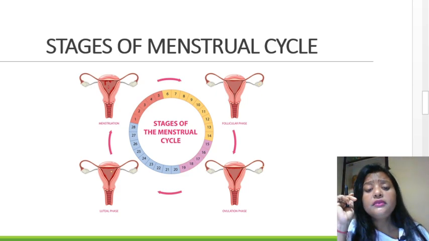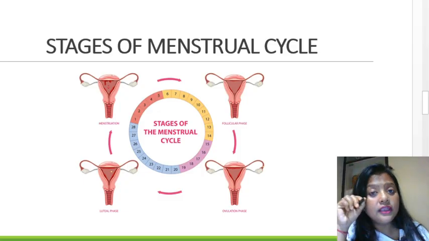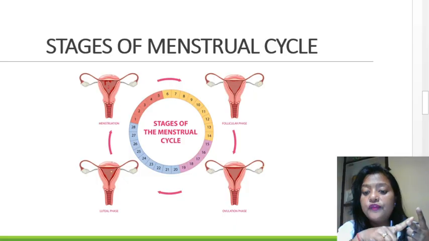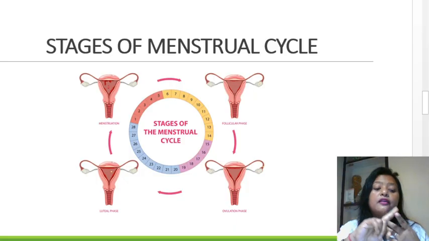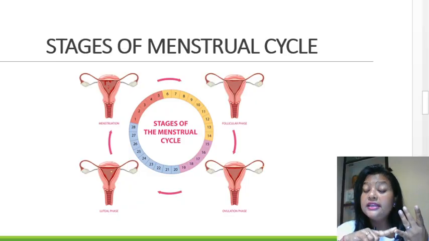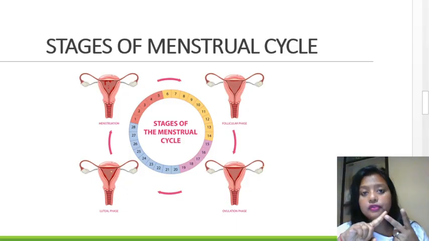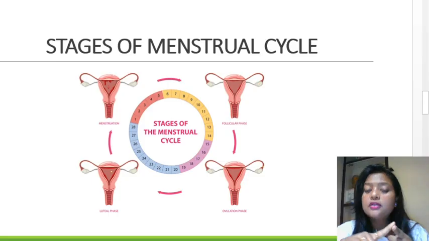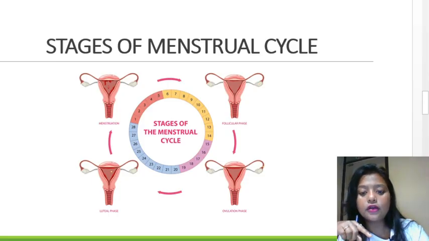Now we'll talk about the stages of the menstrual cycle. So out here there are two stages. Okay, one is the ovarian stage and one is the uterine stage. We'll talk about it. So in both the stages there is the menstruation part, and then we have the follicular phase, then we have the ovulation phase, and then we have the luteal phase. So basically there are four phases in each stage of the menstrual cycle. Two stages are there, ovarian and uterine, and in each stage there are again four phases: menstruation, follicular, ovulation, and luteal phase. So let's talk about it.